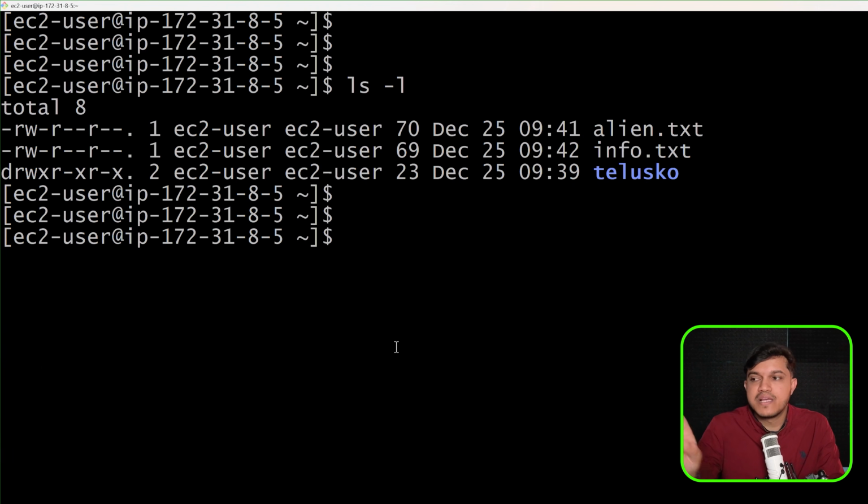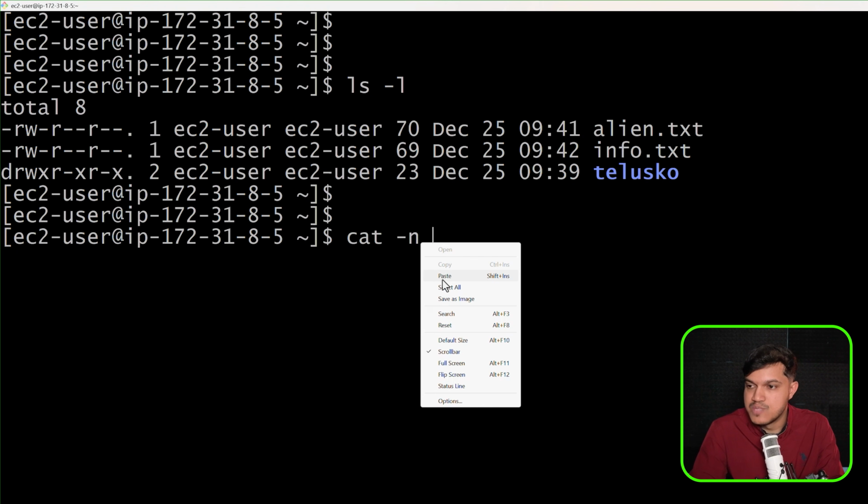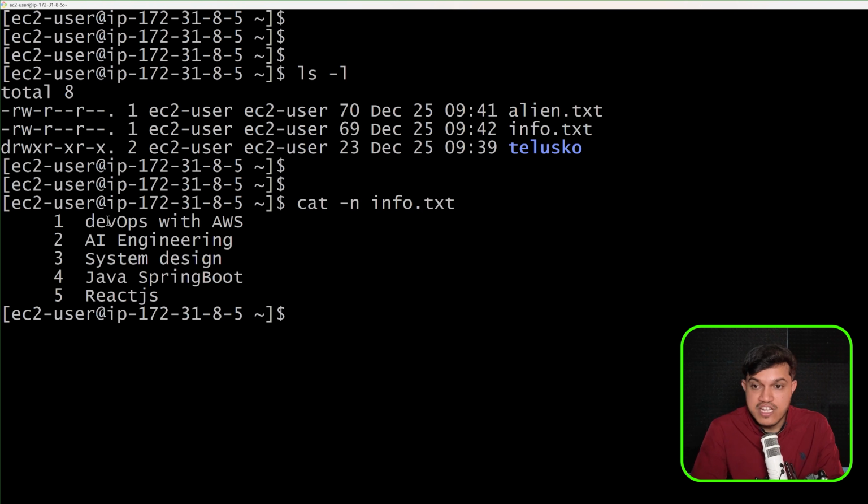And if you want to display the content of some file alongside numbering, then you can go with cat. I would like to say here -n, and let me just specify anything here. Okay, I would like to just go back and specify the name of the file, and you can see alongside the numbers 1, 2, 3, 4, each line will have a number associated. It's all about how you want to display some content.